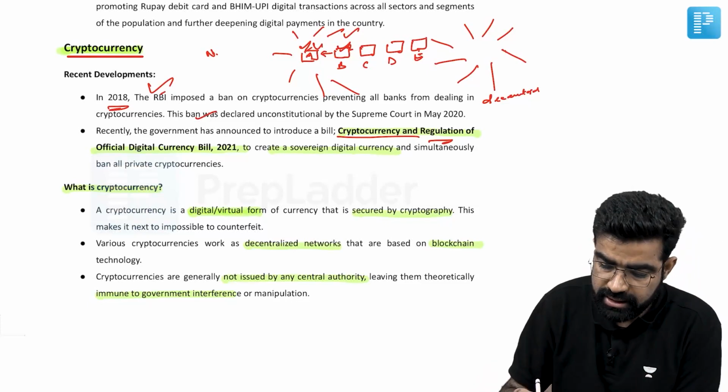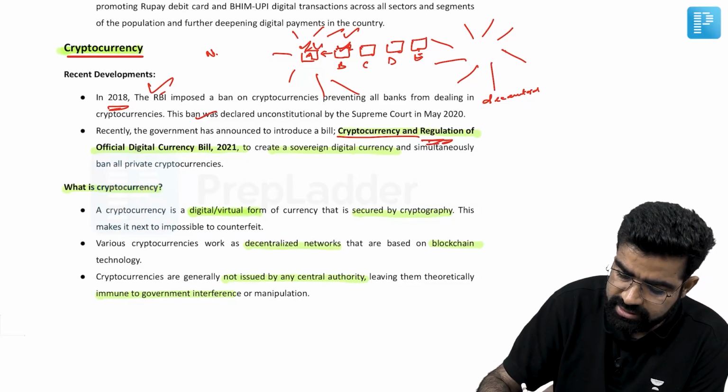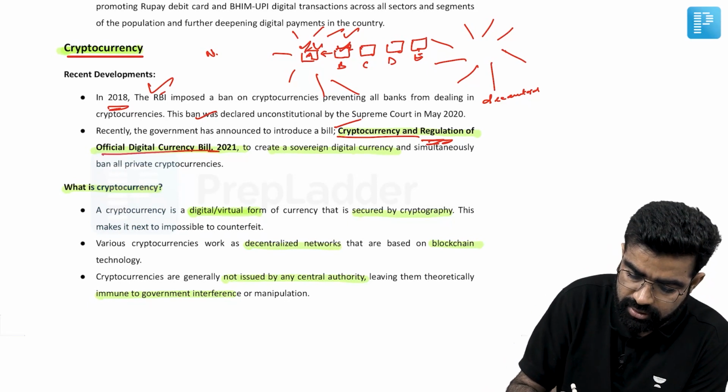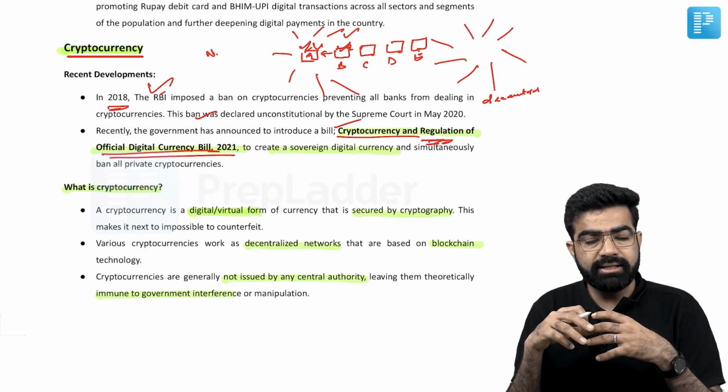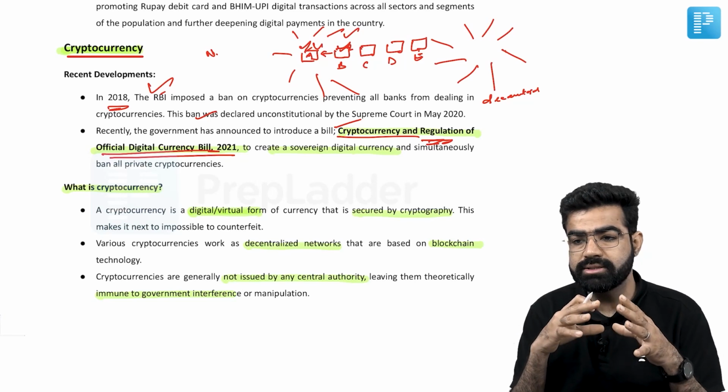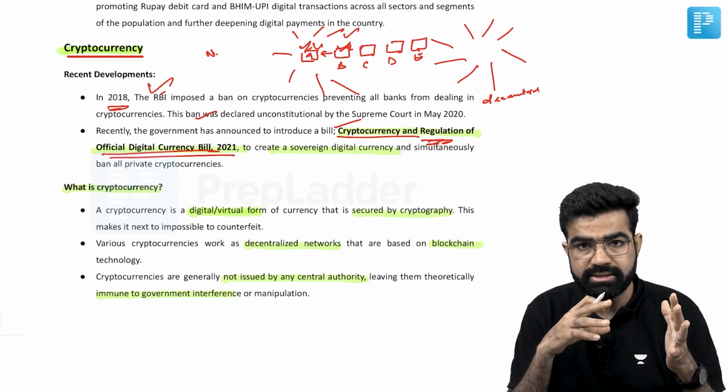Removed by the Supreme Court. Now government is planning to come up with this cryptocurrency and regulation of official digital currency bill. In this bill, what has been proposed is that this government is going to ban the cryptocurrencies.